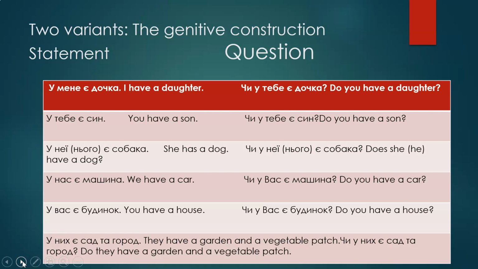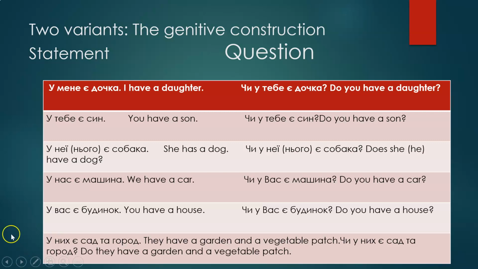So у неї є собака, and we want to ask, does she have a dog? So, чи у неї є собака? У нас є машина. So, to that question we would say, чи у вас є машина? Do you have a car? Вас, it's a polite you form. So, у вас є будинок. So, again, polite. Чи у вас є будинок? Do you have a house? So, from the form, polite. And чи у них є сад та город? Do they have a garden and a vegetable patch?